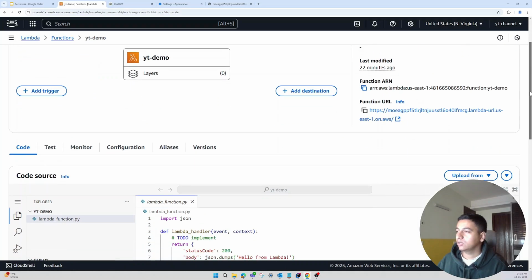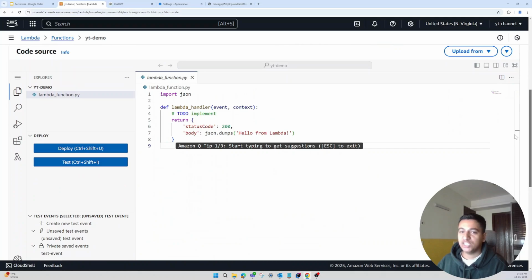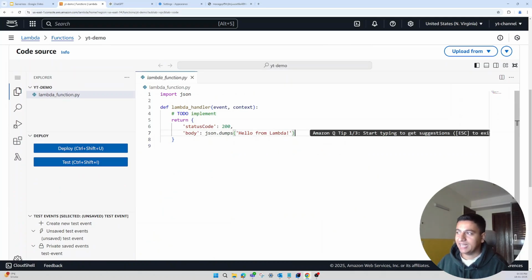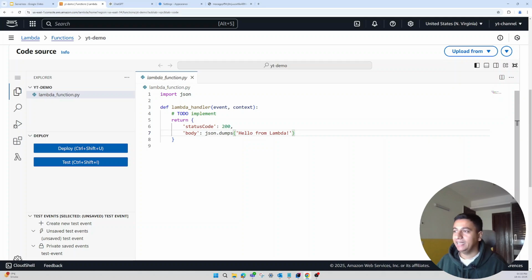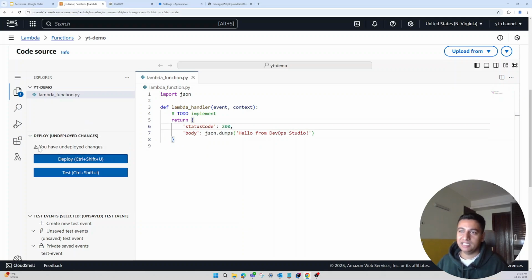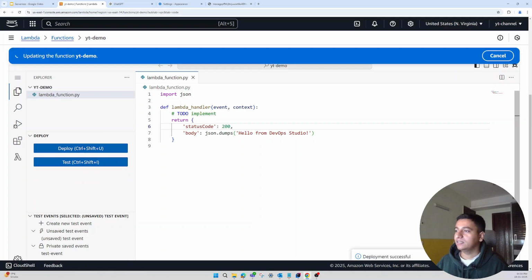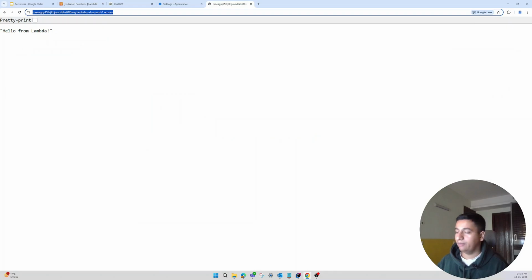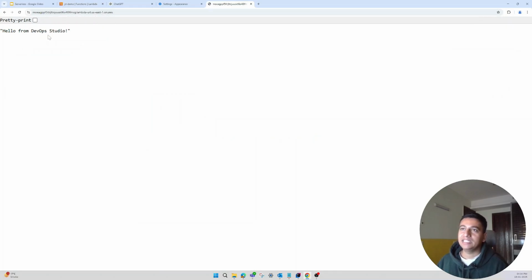So let me show you how you can make changes to a Lambda. It works just like any IDE. For example, instead of hello from Lambda, I want to do hello from DevOps Studio, then we can do that. On the left side, you will see it says you have undeployed changes, so you can deploy them. Let's click on deploy. It will take a couple of seconds and it will deploy your code. Now if I run the same endpoint again, you will see that instead of hello from Lambda, we now get hello from DevOps Studio.